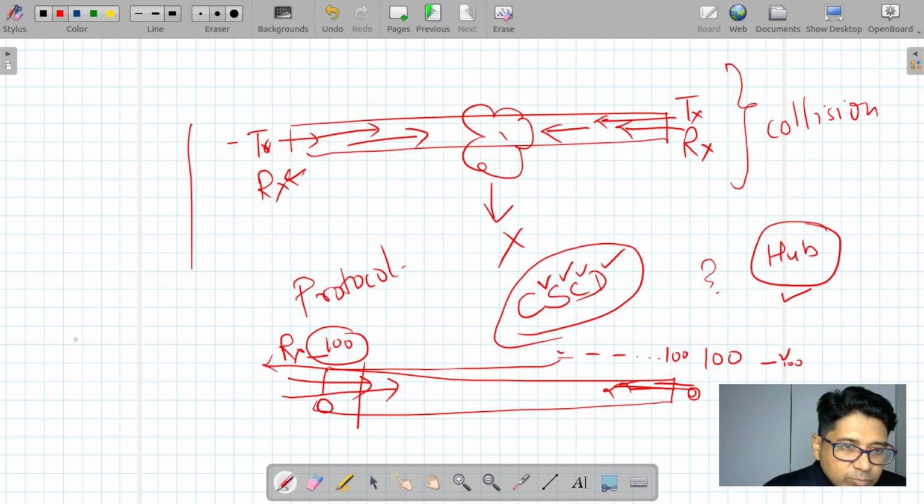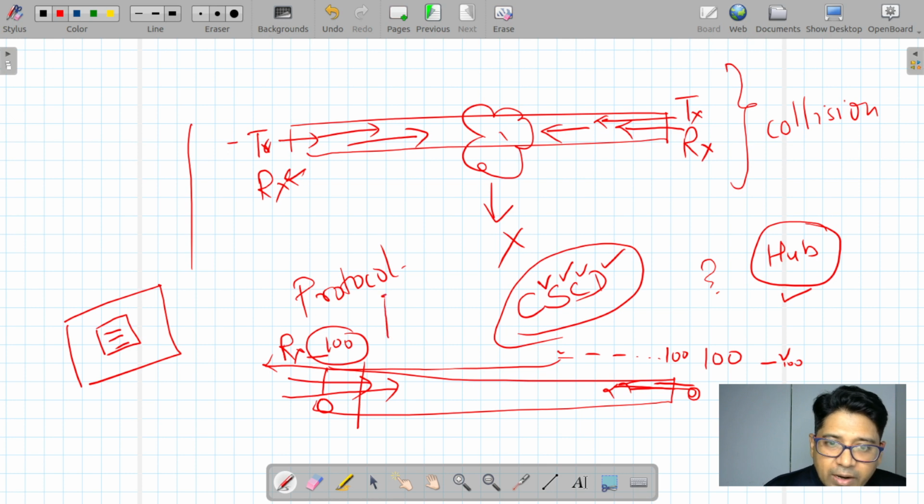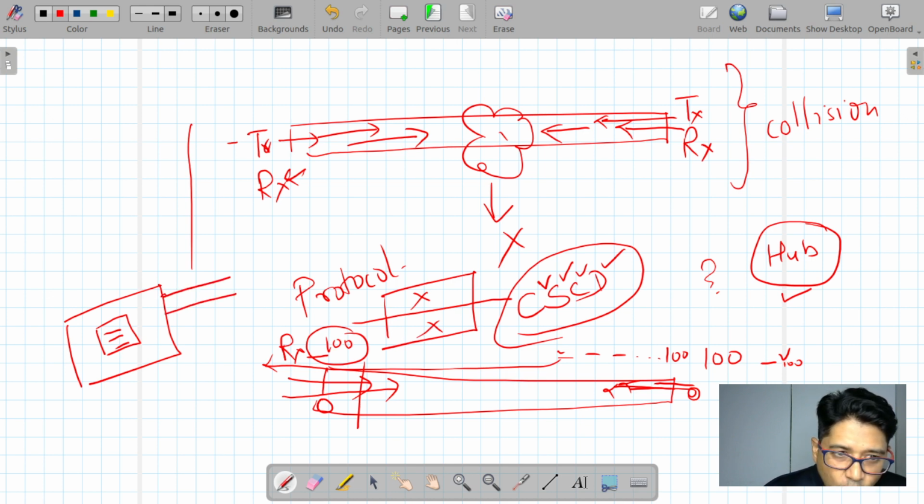Now come to the switch. A switch has intelligent chips. They say there must not be collisions, so they make each and every interface collision free. How do they make it collision free?